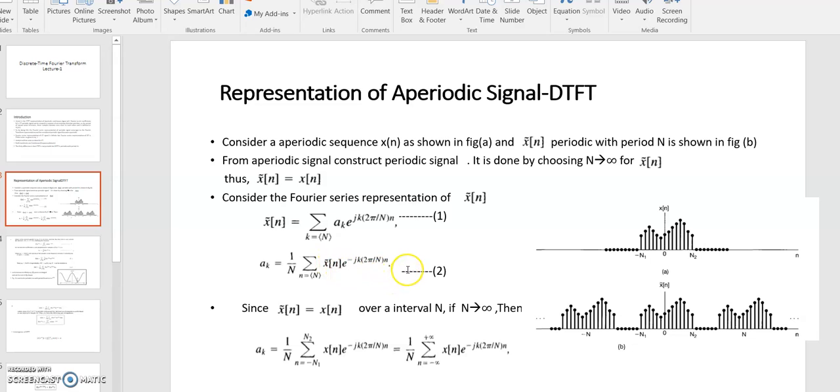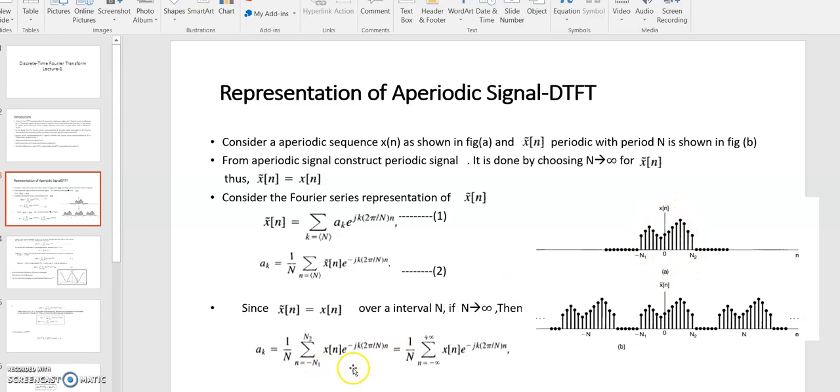Now you have to find the Fourier transform of this representation. So to find the Fourier transform of a discrete time Fourier series, what did we consider? We considered that this N is the interval. We consider that this N tends to infinity. When this N tends to infinity, then this x cap [n] becomes x[n]. So we have the Fourier transform representation.